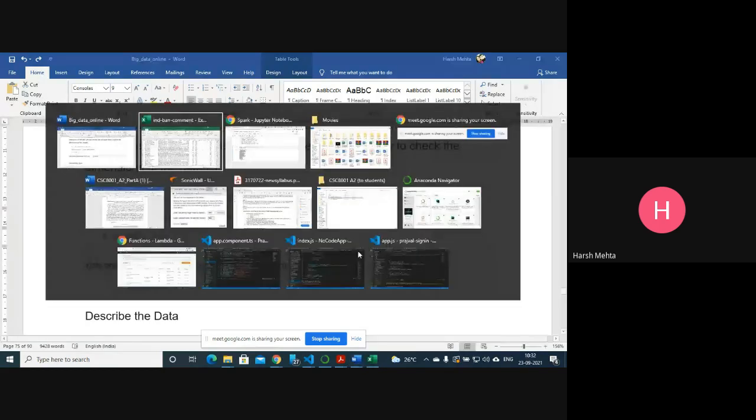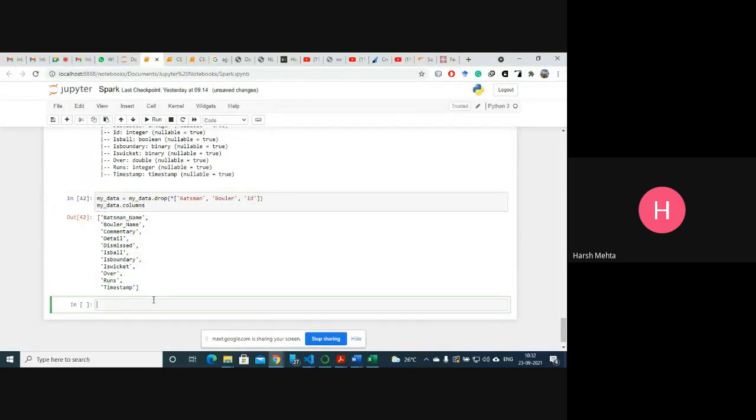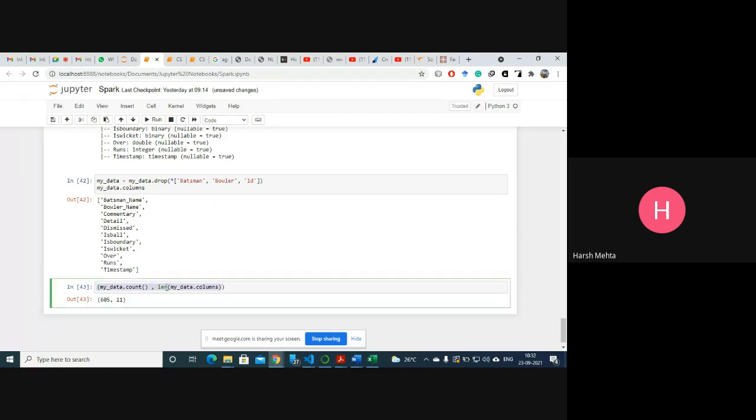What are the rows and columns? My data dot count, length my data columns. 65 is the rows and 11 is the columns. So there is a workaround.